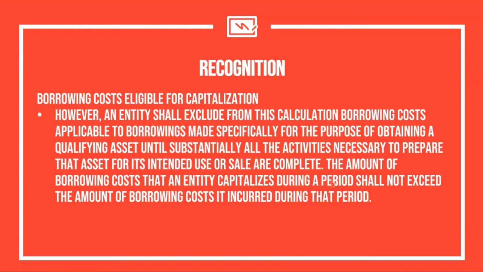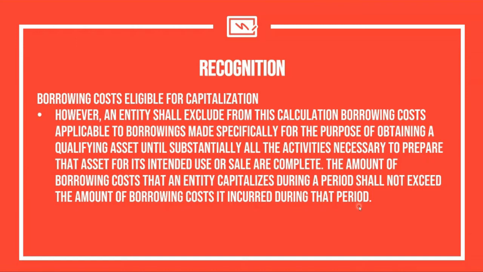Okay? So the amount of borrowing cost that an entity capitalizes during a period shall not exceed the amount of borrowing cost it incurred during the period. Okay? So at the end of the computation, you still need to compare the computed borrowing cost and the actual borrowing cost.